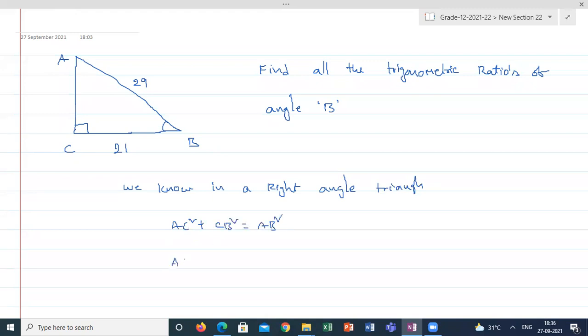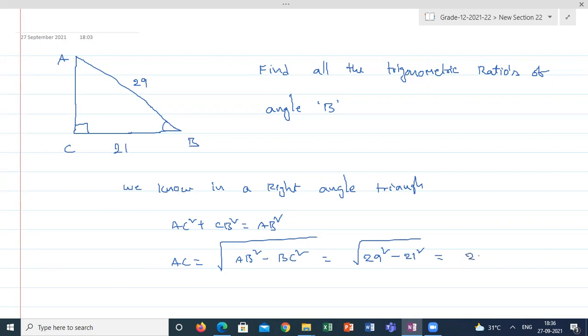I don't know the AC value, so AC is equal to the square root of AB square minus BC square, which will be equal to 29 square minus 21 square. Calculate and let me know what is the AC value. Anyone got the AC value? Please let me know. Sir, is it 20, sir?